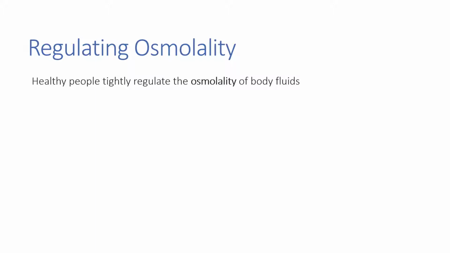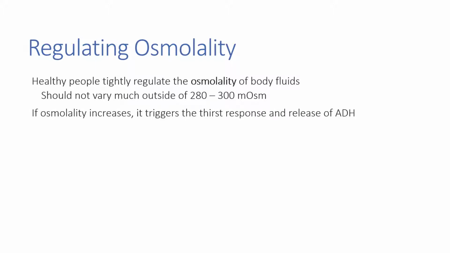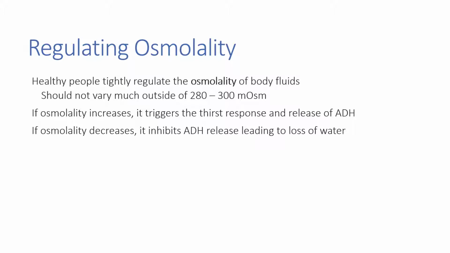Healthy people need to tightly regulate the osmolality of their body fluids, meaning the concentration of solutes that are dissolved in the water of their body. This osmolality should not vary much outside of the range of about 280 to 300. If osmolality increases, if the concentration of salts in our blood or body fluids increases, it triggers the thirst response and a release of ADH. If osmolality decreases, if we have too little salt or too much water, it inhibits ADH release, which leads to water loss from the body.